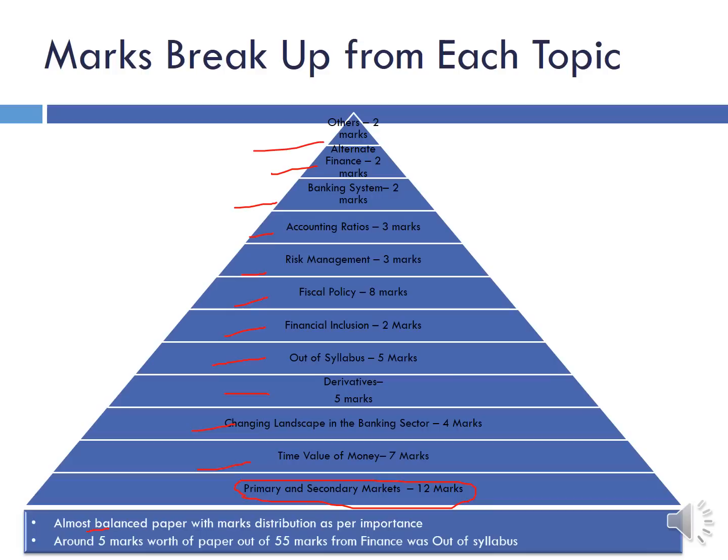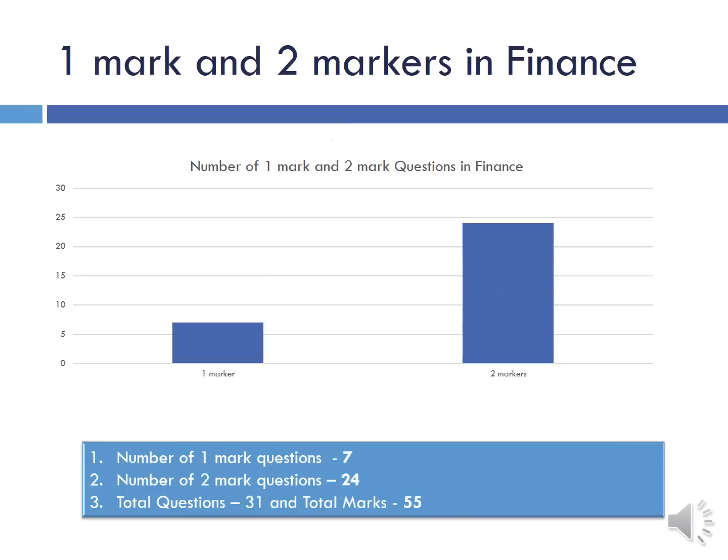But overall, a balanced paper. We are happy to see such a balanced paper, especially the marks distribution, with the important topics contributing more and the less important topics contributing less. 5 marks worth of paper out of 55 in finance was out of syllabus. That is also, I think, very decent as per RBI pattern, because they always want to give some surprise, and 5 marks worth of paper out of 55 is not much of a surprise.